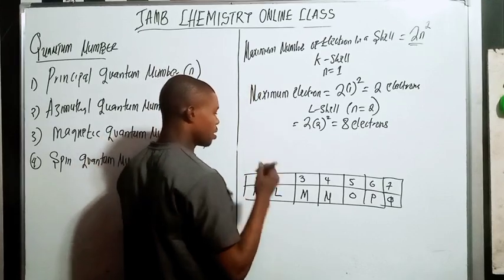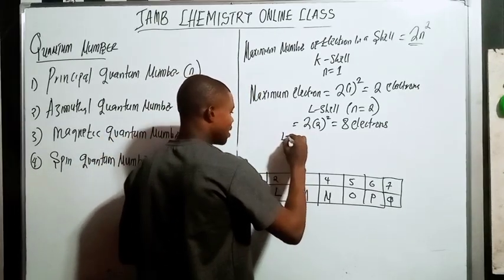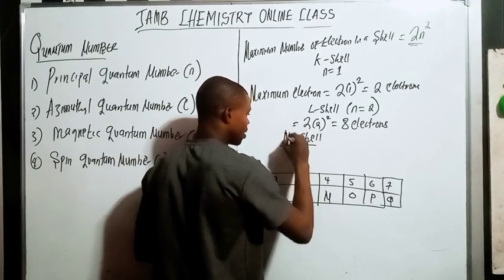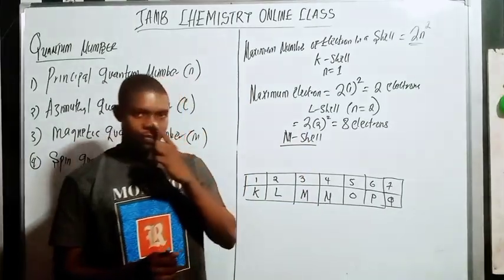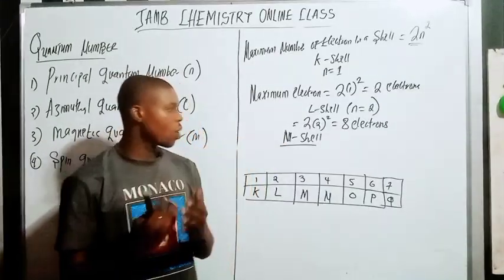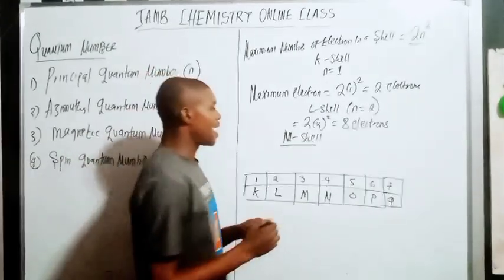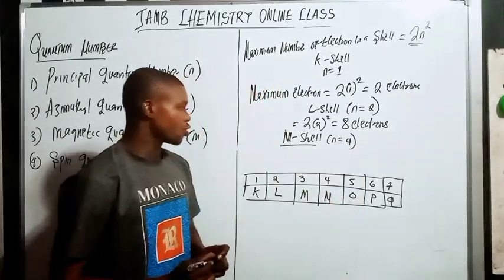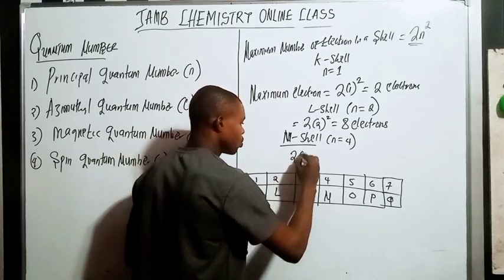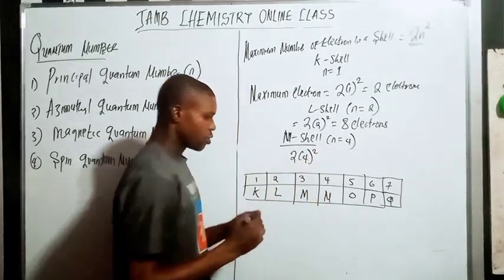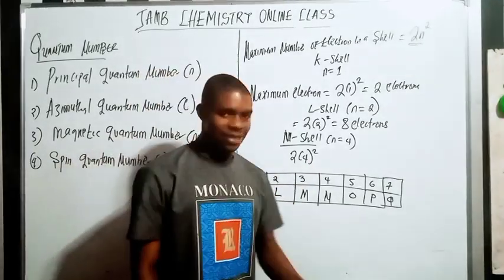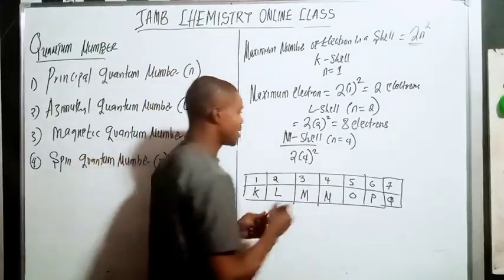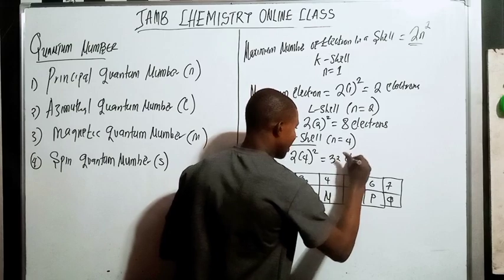Now, what about if they say the N shell? Go ahead and calculate the maximum electrons for me in the N shell. In the N shell, what is the maximum electron? Remember in the N shell, my n is equal to 4, right? So you're going to do 2 times 4 raised to 2. What does it mean? 4 times 4 is 16. 16 times 2 is 32 electrons.